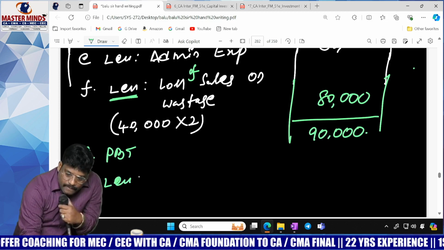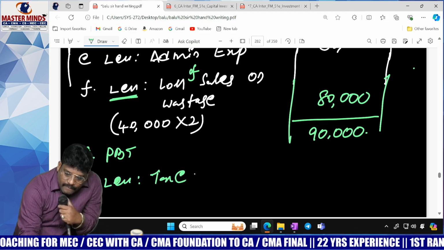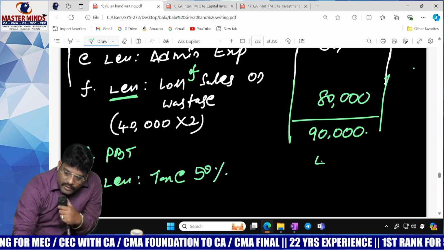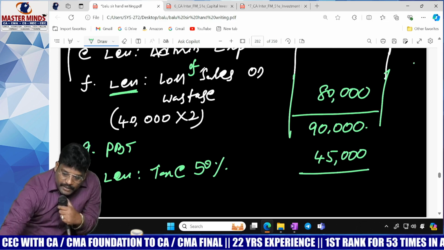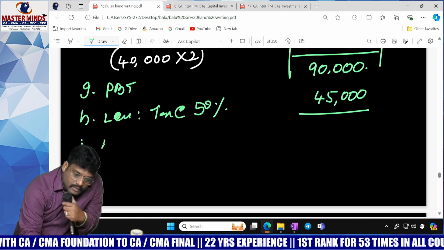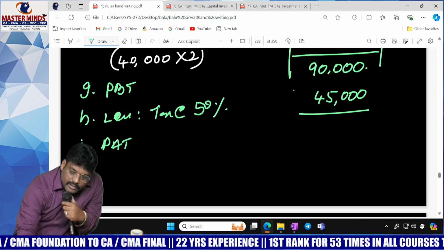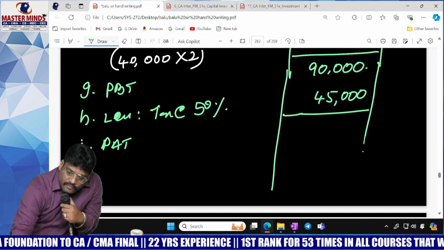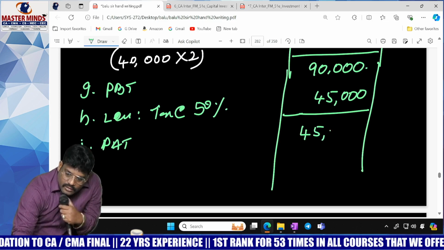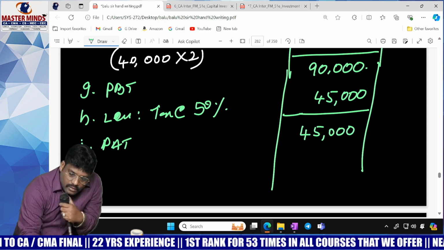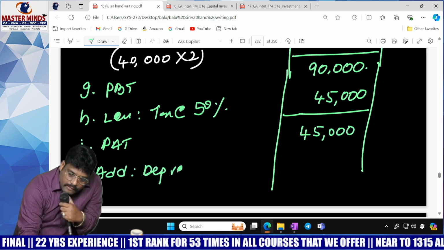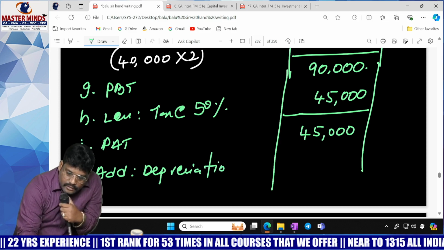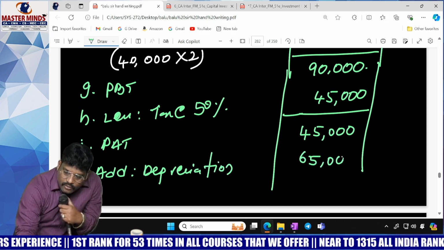Less tax at 50%, 45,000. You will get PAT, profit after tax, 45,000. Now what to do? Add depreciation, 65,000. What about the CFAT?